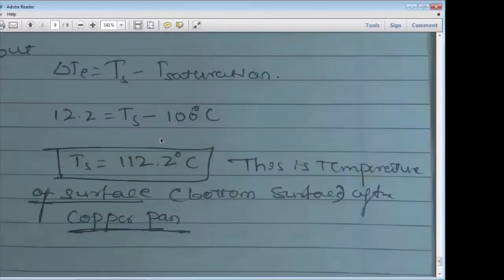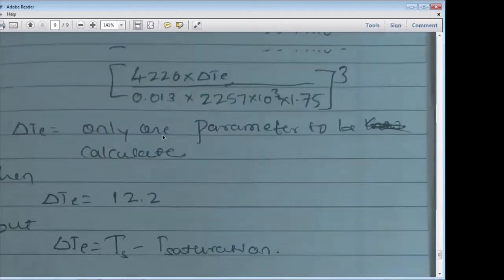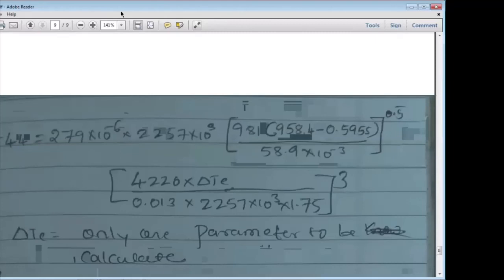I think you understood all of it. These four numericals on boiling are enough to understand the concept of boiling, and from the examination point of view, this is also enough. If you have any questions about today's class, you can ask.